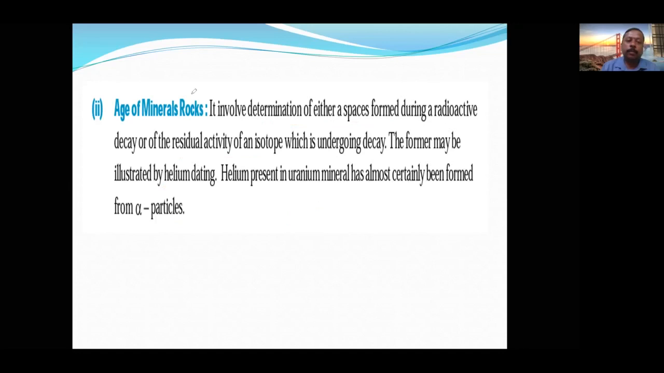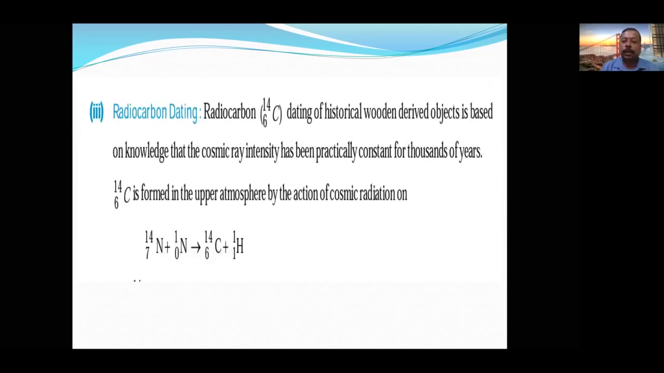Then the third one is known to everybody. I think you are also aware of it. That is carbon dating. In carbon dating, we identify how much of the carbon is radioactive in the living thing and in the old object. With the help of the difference in the intensity of the radioactive radiations, we can find out the age of the mineral, the age of the tree. That is called radiocarbon dating. I think it is all clear to all of you.